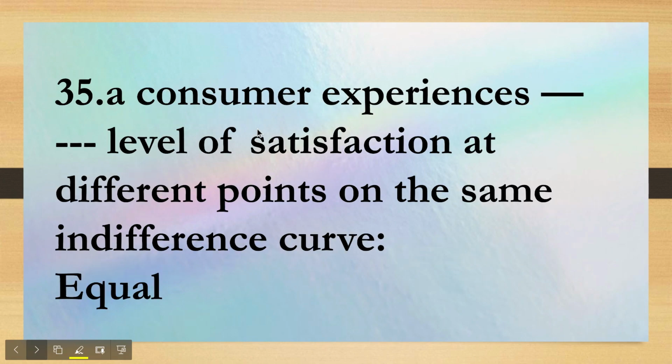Next question says a consumer experiences what level of satisfaction at different points on the same indifference curve. Here they are saying that if this is the indifference curve, there are 2 points on the indifference curve, and one of the properties of an indifference curve says that the consumer will have equal satisfaction no matter which point he is on. All points on one indifference curve give the same or equal level of satisfaction to the consumer, right?